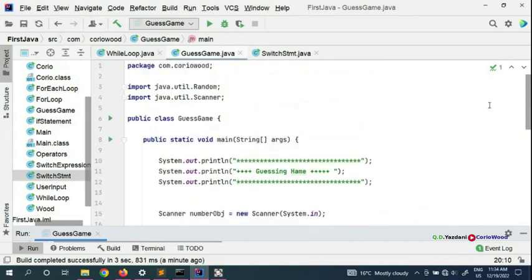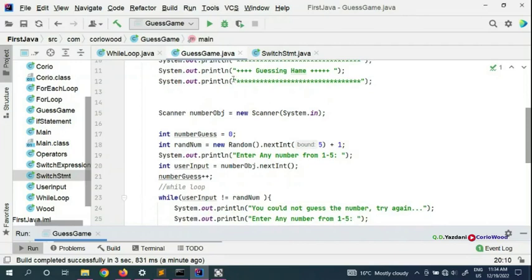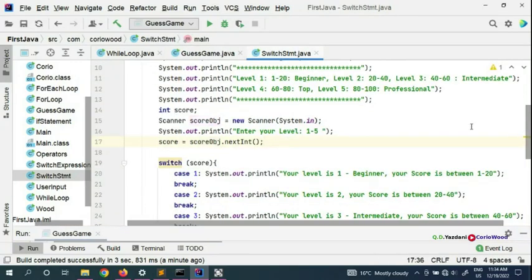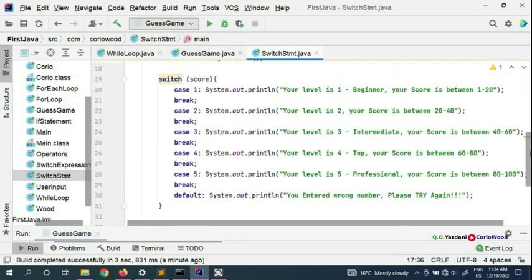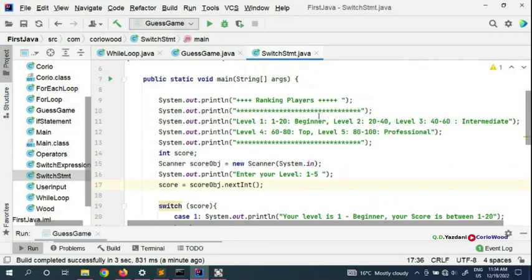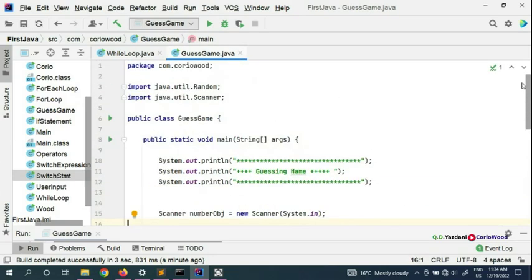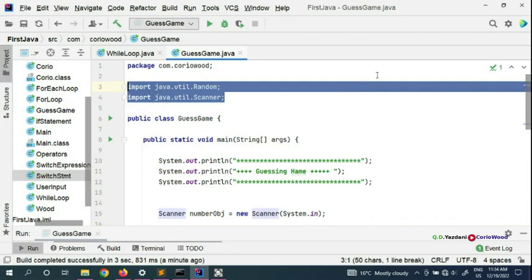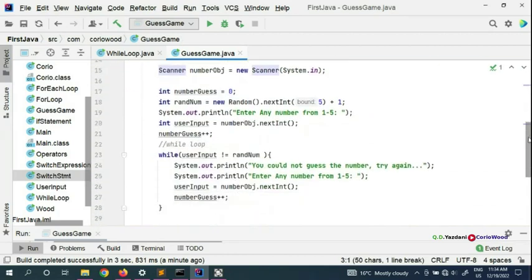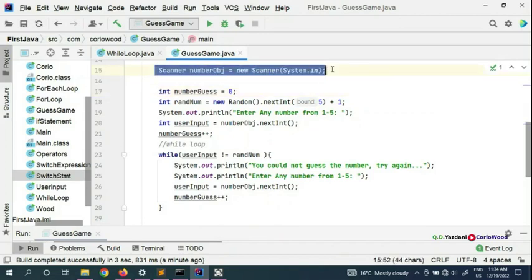So I'll recap this video. We have put in a guessing game here, just like we did with our switch. We evaluate what the user is going to put in. Here we are using the Scanner and the Random, which are both built-in Java classes. Scanner is our object, and we are instantiating it here.